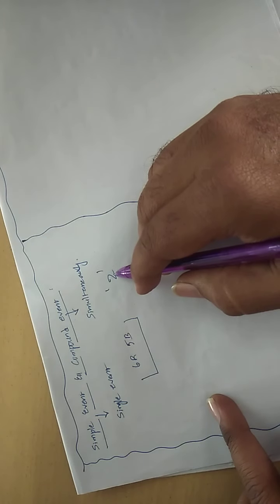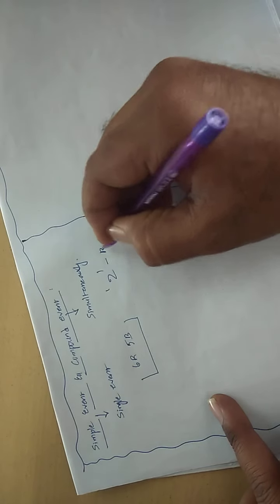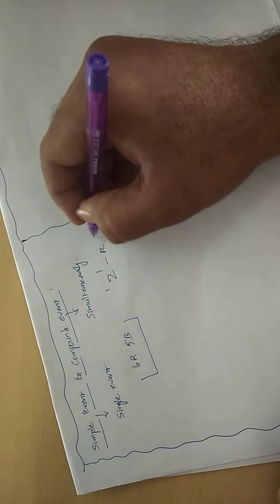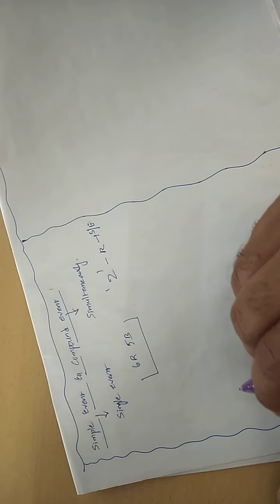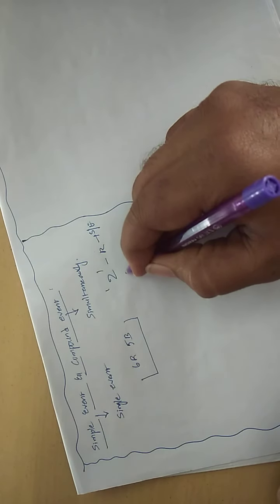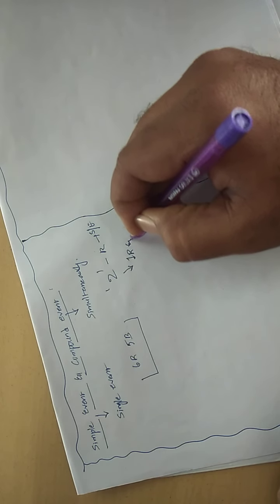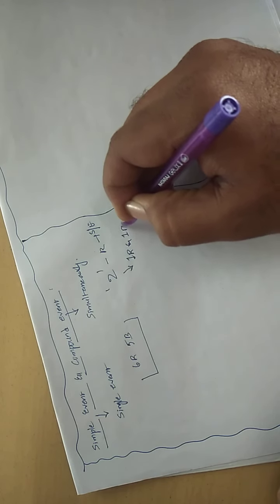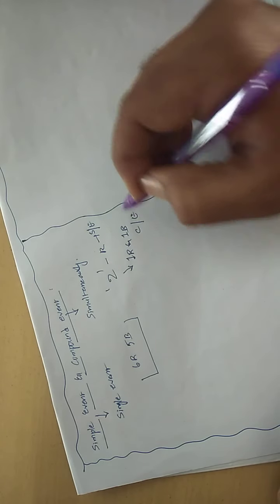Suppose the 2 balls you have drawn are all red only. Then that is a simple event. But in these 2 balls, suppose one red ball and one black ball are there. Then what do you call this kind of event? Compound event.